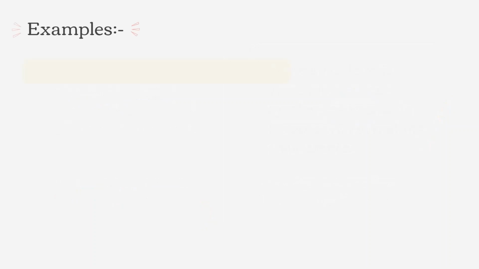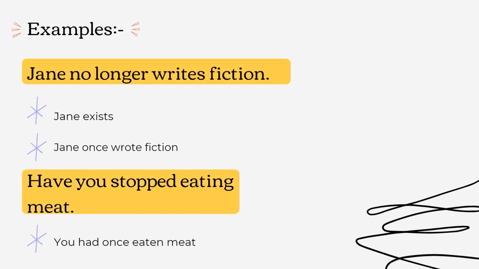Like in examples, we have the example, Jane no longer writes fiction. So here we have two presuppositions. The speaker may assume that Jane once wrote fiction. This is the assumption. And Jane exists.